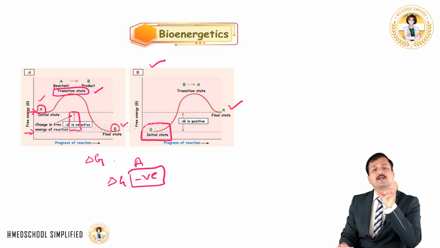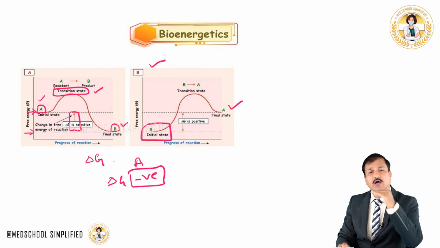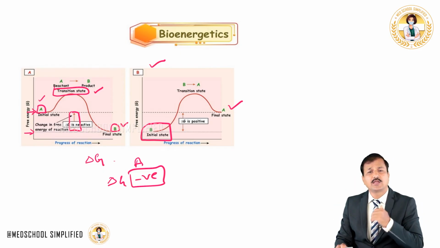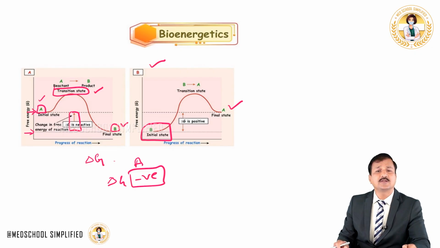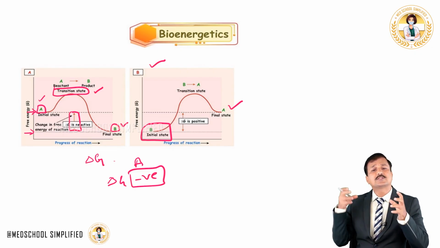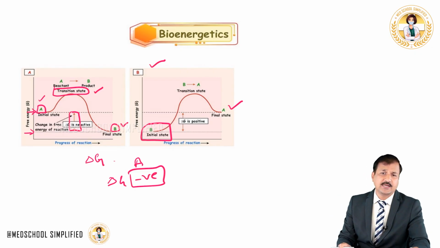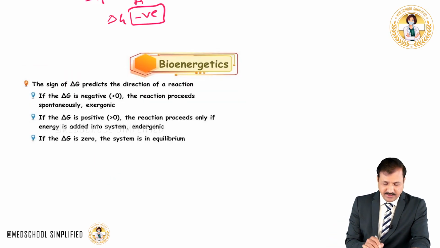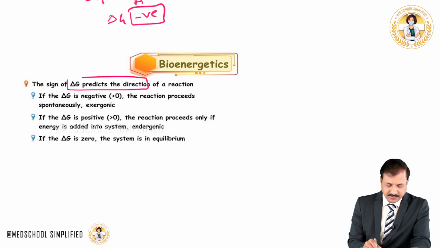That means delta G value will be positive. The higher the positive delta G value, the more endergonic the reaction becomes, and the feasibility of the reaction becomes difficult unless we provide external energy into the system. Now let's look at the sign of delta G, which will predict the direction of the reaction.